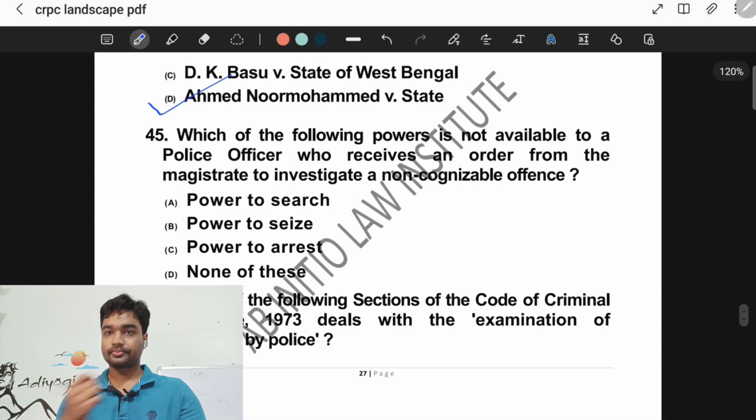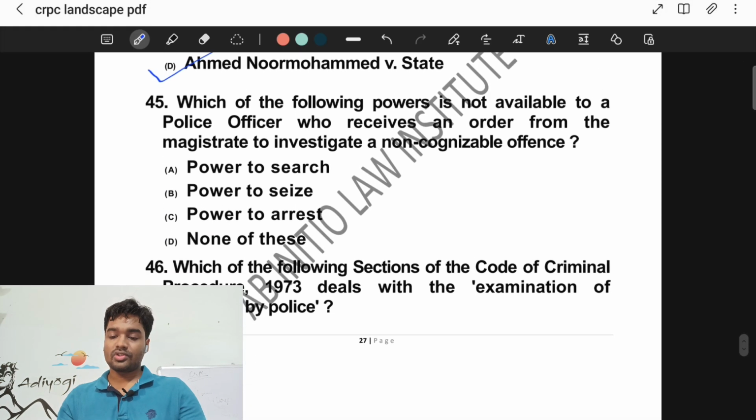Now moving towards our next question. Question number 45 is regarding which of the following powers is not available to a police officer who receives an order from the magistrate to investigate a non-cognizable offence. First of all, we all know that section 154 talks about information as to cognizable offences or cognizable cases, but under 155 CrPC it talks about information as to non-cognizable cases. So let's have a look at section 155.